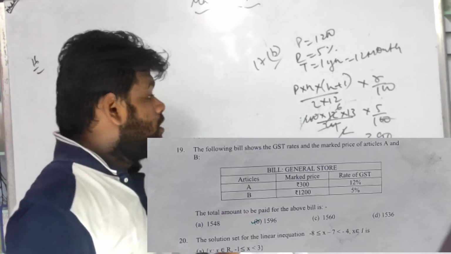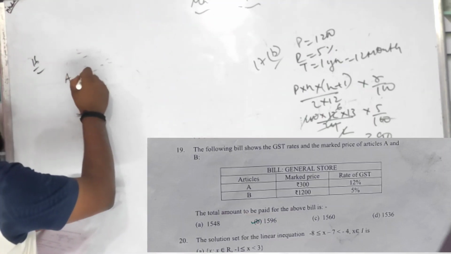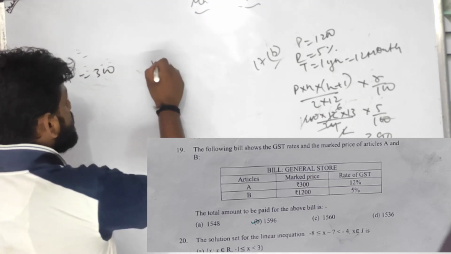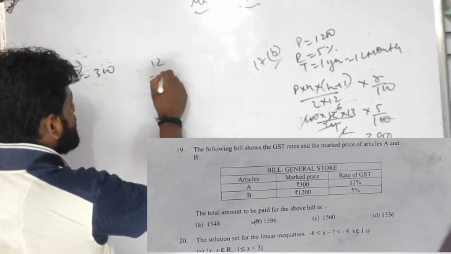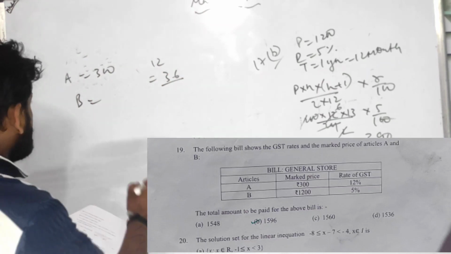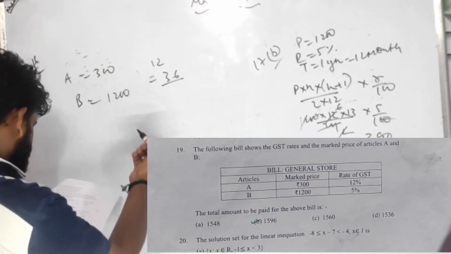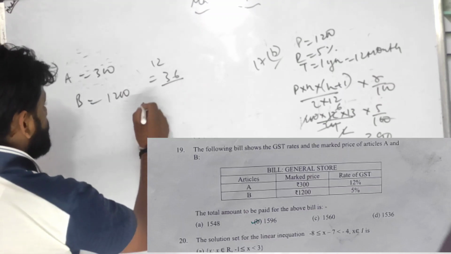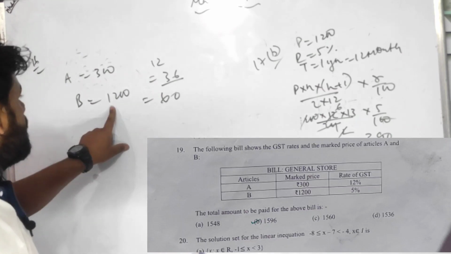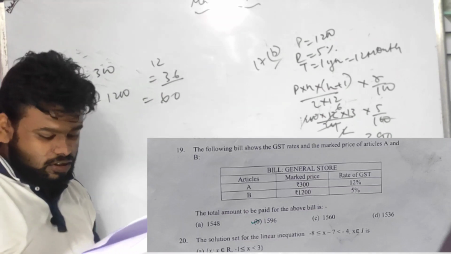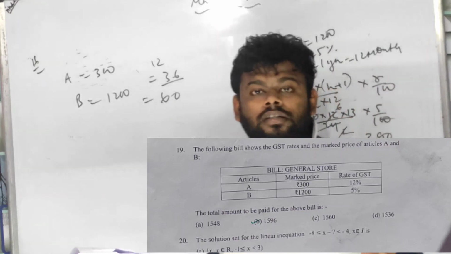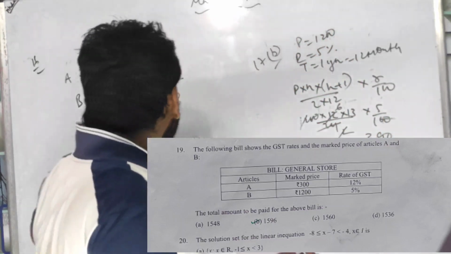अच्छा. So for A, 300 is given. 300 का 12% GST होता है. 12% GST कुछ इस प्रकार का 36 रुपए. आर्टिकल B 1200, 5% GST, which is all about 60 rupees if I am not wrong. 60 rupees. Here it is asking that find the total amount to be paid.